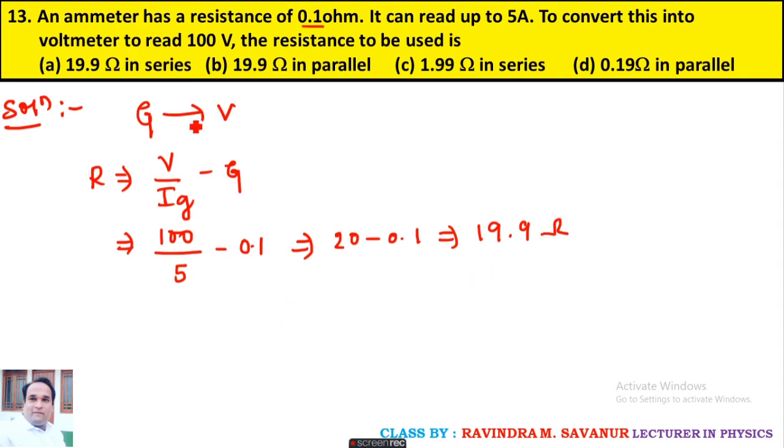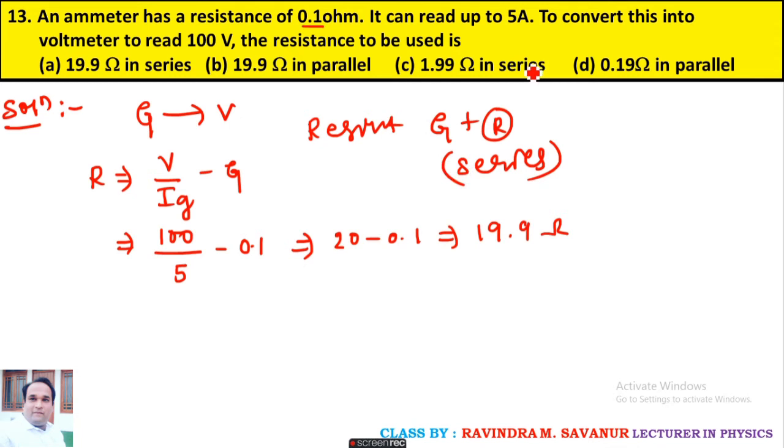To convert a galvanometer into a voltmeter, the resistance should be connected to that galvanometer in series. The answer is 19.9 ohm in series combination. Yes, correct answer.